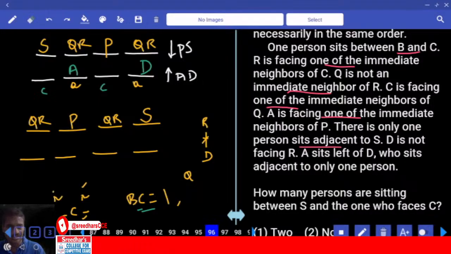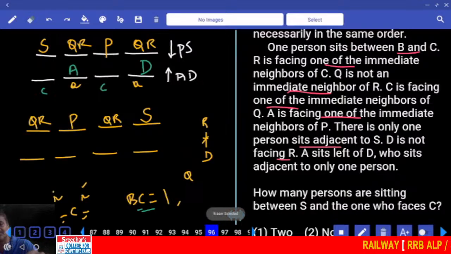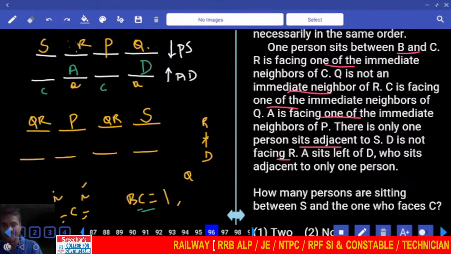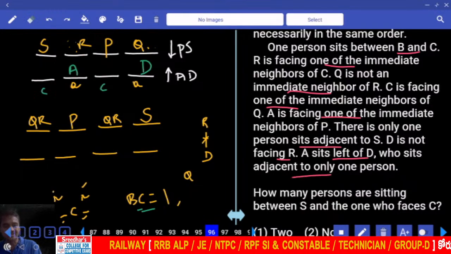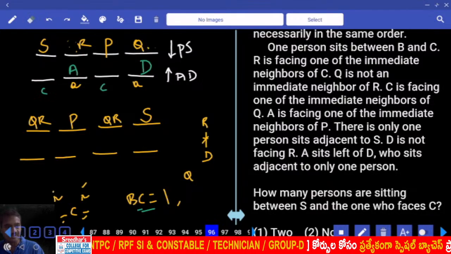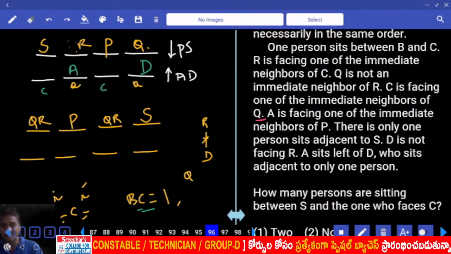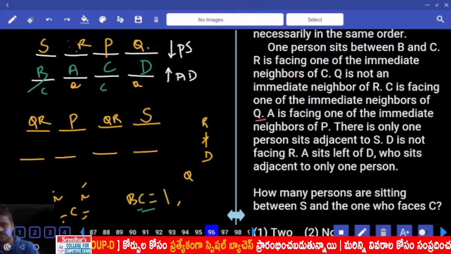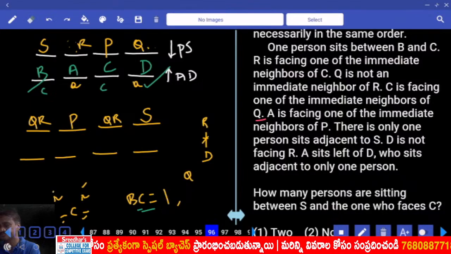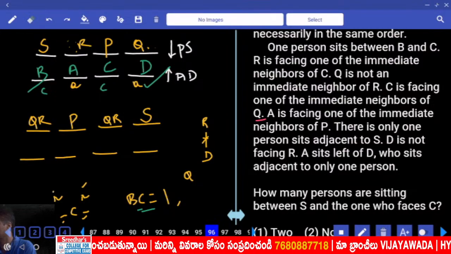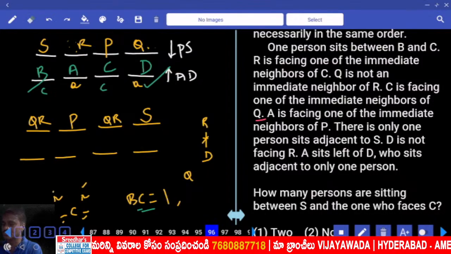Only one person adjacent. D is not facing R, so who must be here? Q must be here. If Q is here, who must be here? R. R here. Then B and C, A is left of D. D sits adjacent to only one person. Then what is the other information? C is facing one of the immediate neighbors of whom? One of the immediate neighbors of Q. Then C will be here. If C is here, who must be here? B will be here. This is the final. SRPQ, BACD. Done? Now this is for questions 96 to 100.